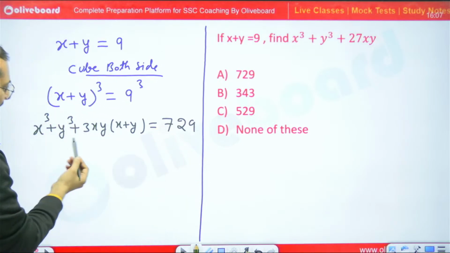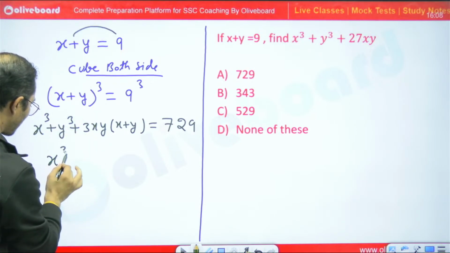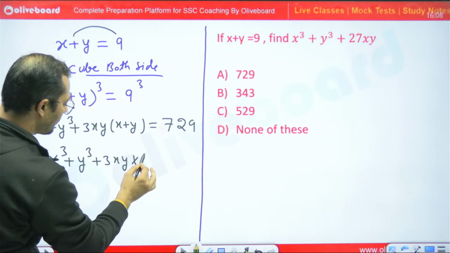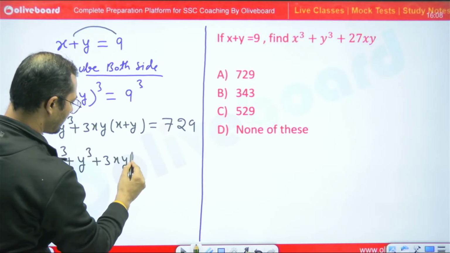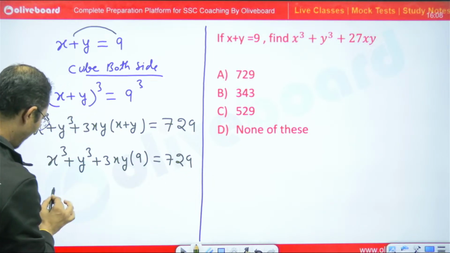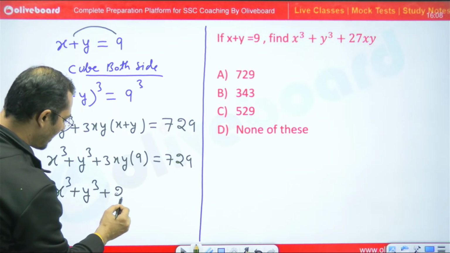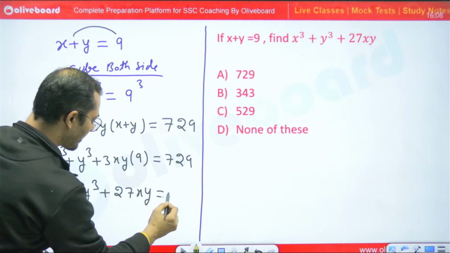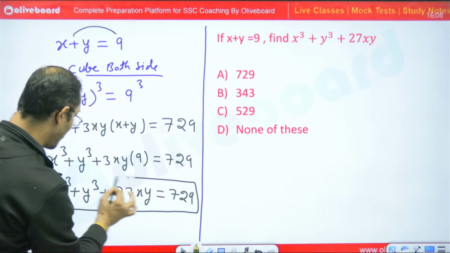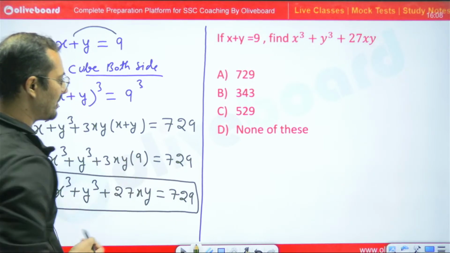So just simply put the value of x plus y is equal to 9. So we can say that x cube plus y cube plus 3xy into 9, right? Or we can substitute the value of x plus y, which is 9 cube, equal to 729. So we can say that x cube plus y cube plus 9 into 3, that is 27xy, is equal to 729, right?